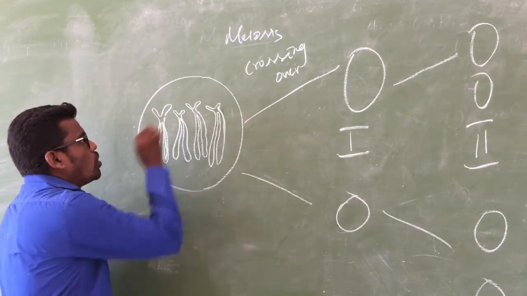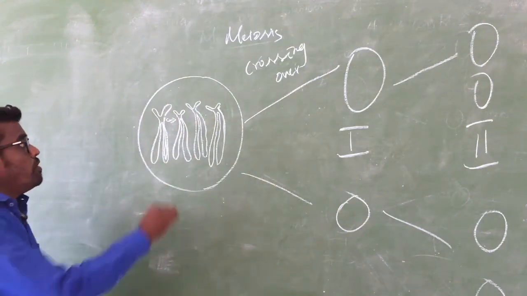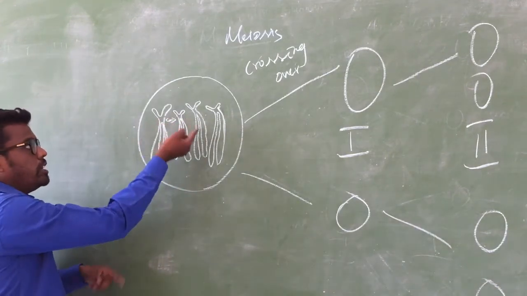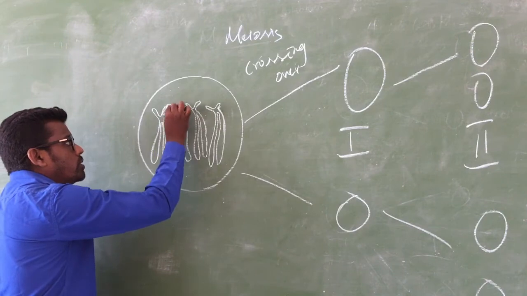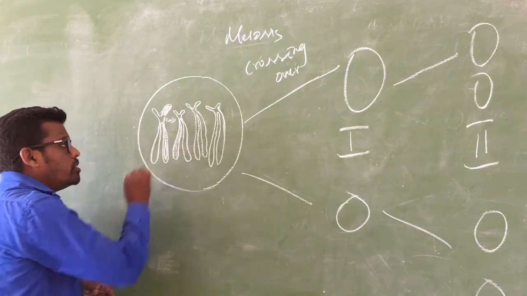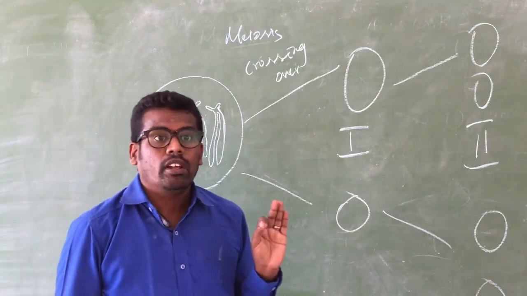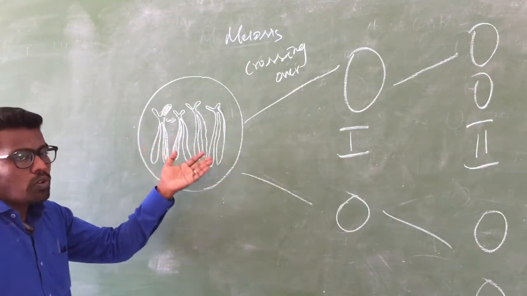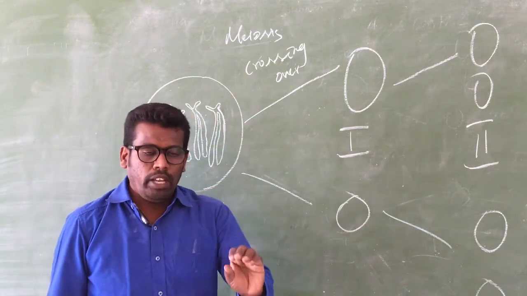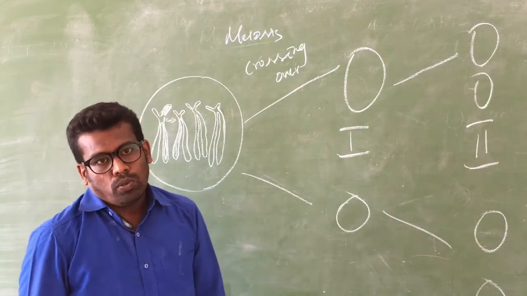Okay. Now the two chromosomes: if the genetic material is interchanged between these two, the region where the genetic material is exchanged is colored. In some chromosomes it may occur in other regions. We cannot say that crossing over occurs only in a particular region; it can occur in any part of the chromosome. So the process called crossing over means the exchange of genetic material from one chromosome to the next.